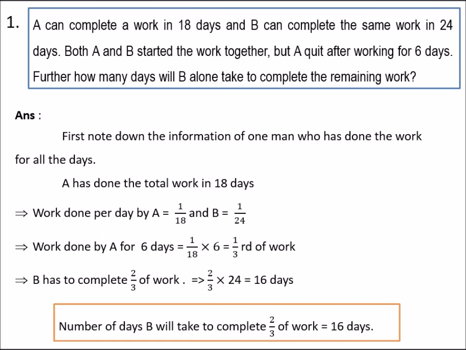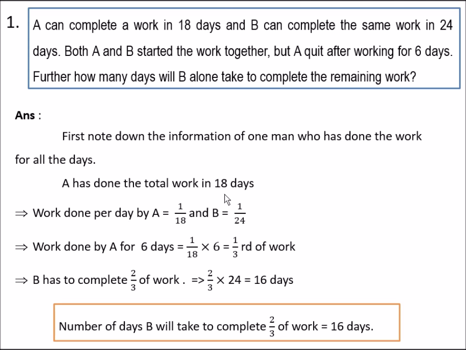Coming to the first question, A can complete a work in 18 days and B can complete the same work in 24 days. Both A and B started the work together, but A quit after working for 6 days. Further, how many days will B alone take to complete the remaining work? So, first note down the information of one man who has done the work for all the days. In the given question, A has completed the total work in 18 days, so work done per day by A is 1/18th.